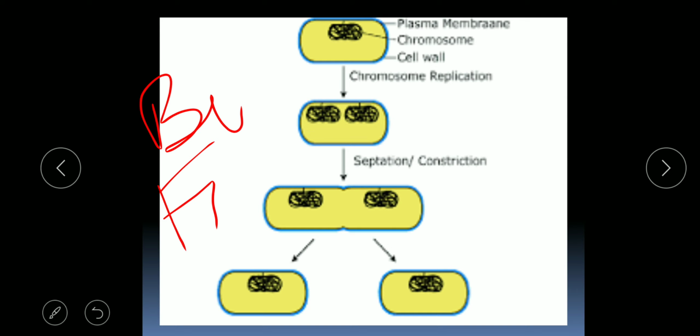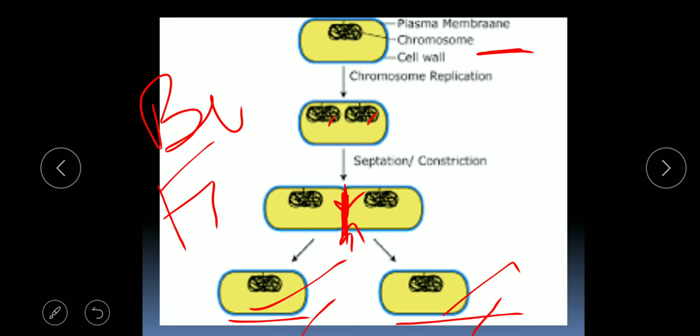So this is the genetic material, and this genetic material should be distributed into the 2 daughter cells equally. That is why the chromosome will replicate and form one copy of it. After that, a constriction will start to appear at the middle plate of the bacterial cell. This constriction will move in the centripetal direction. A point will come where the constriction from both sides will meet together, and one bacterial cell will be divided into 2 bacterial cells with the same amount of genetic material.